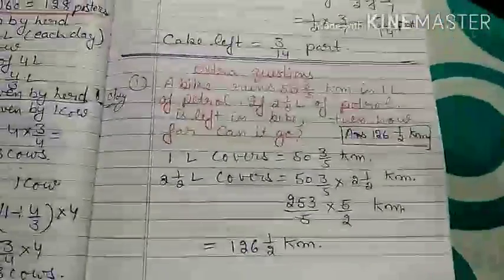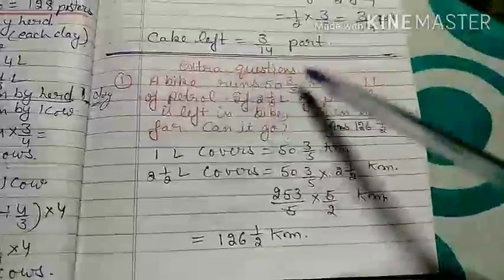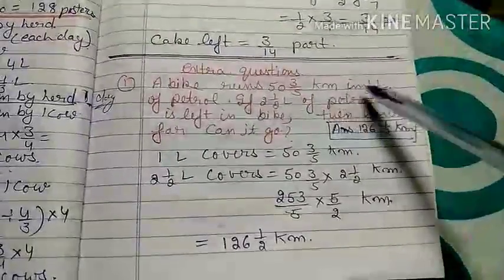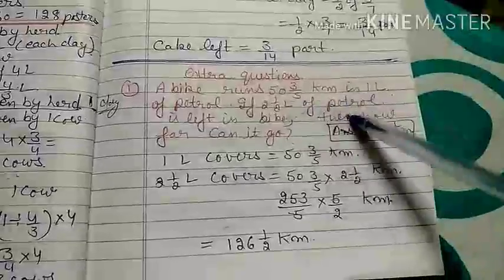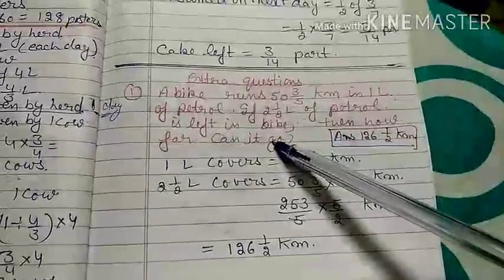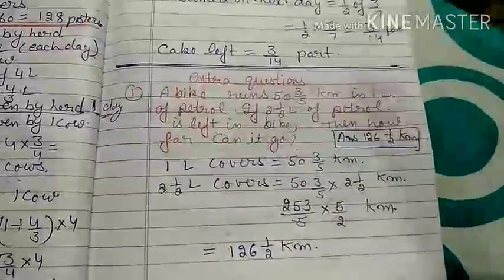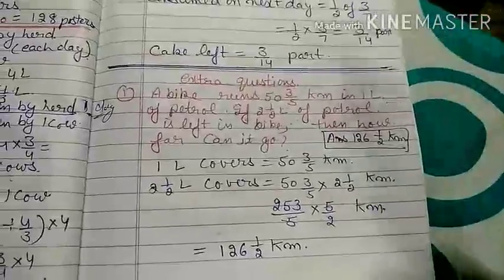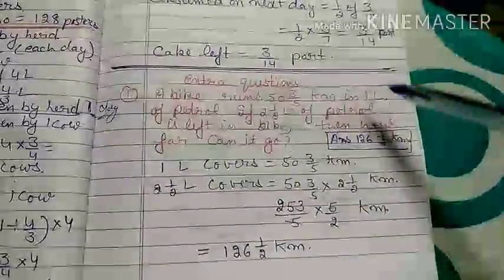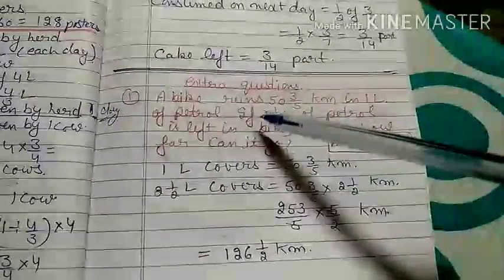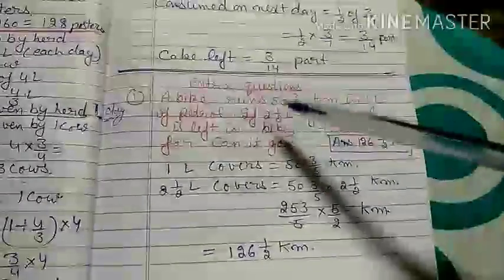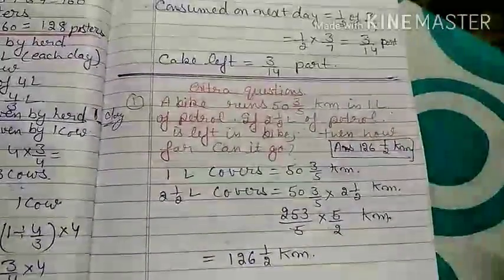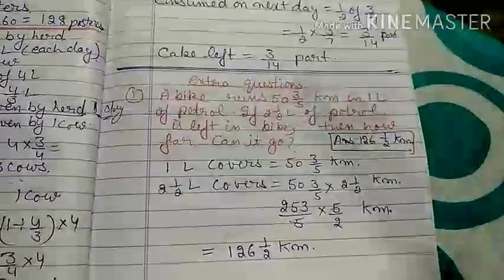There are some important extra questions for quick revision. A bike runs 15 into 3 by 5 kilometer in 1 liter of petrol. If 2 into 1 by 2 liter of petrol is left in the bike, then how far can it go? You have to find: if 1 liter gives a ride of 15 into 3 by 5 kilometer, then 2 into half liter gives a ride of how much kilometer.